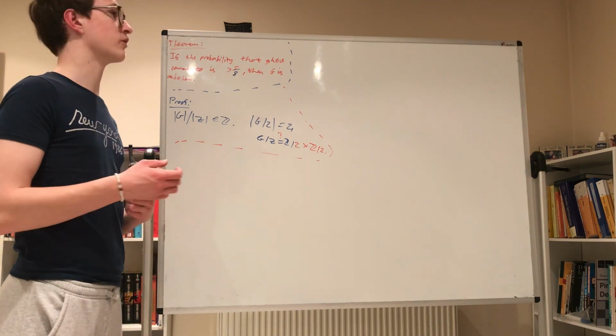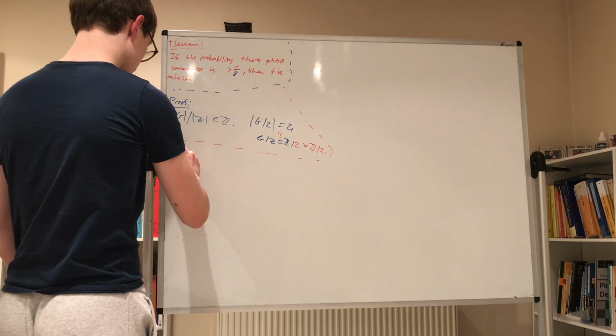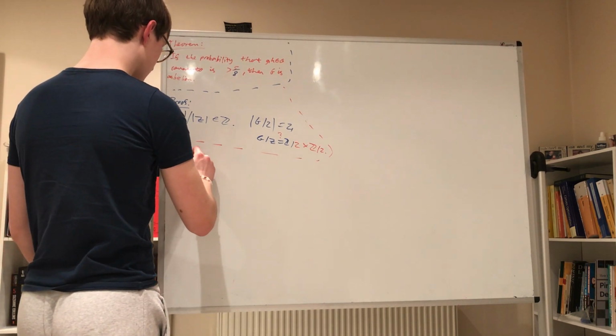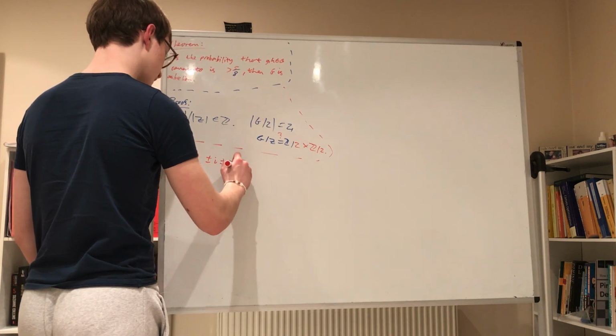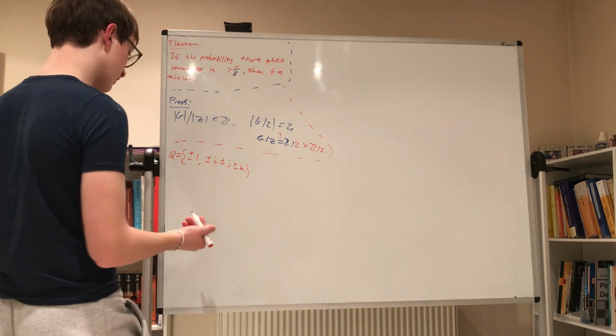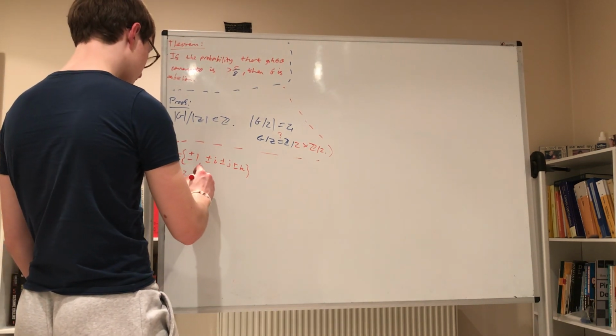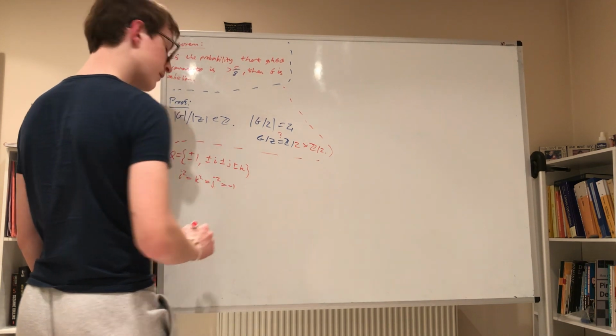The quaternion group. This is a group with 8 elements. We'll call it Q: plus or minus 1, plus or minus i, plus or minus j, plus or minus k. And it's given by the following set of rules. i squared equals j squared equals k squared equals minus 1.